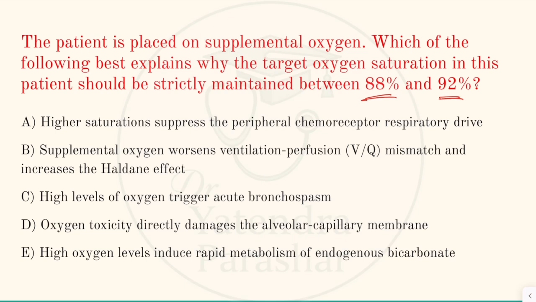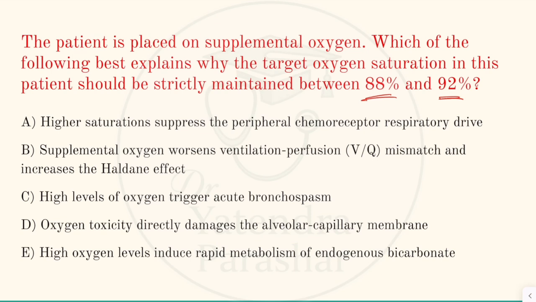targeting the SpO2 of 88 to 92%. This is a very important concept for the USMLE, NEET PG, INI-CET. So remember, we have to keep the SpO2 level on the lower normal side, and this is to prevent the shunting of blood from the already hypoventilated alveoli to the normal ventilated alveoli, and to prevent the Haldane effect.